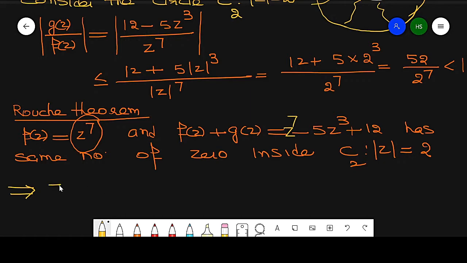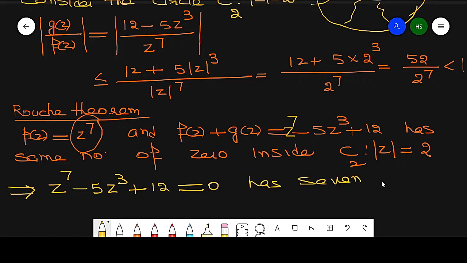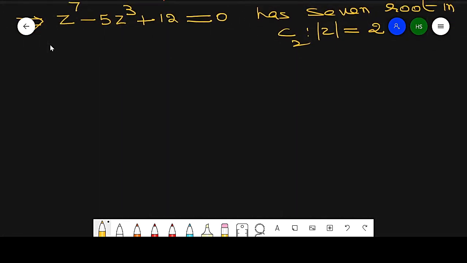So this equation, z raised to power 7 minus 5z cube plus 12 equal to 0, has 7 roots in the circle modulus of z equal to 2. So it has 7 roots in the circle of radius 2. Now what is the number of roots in the circle of radius 1?